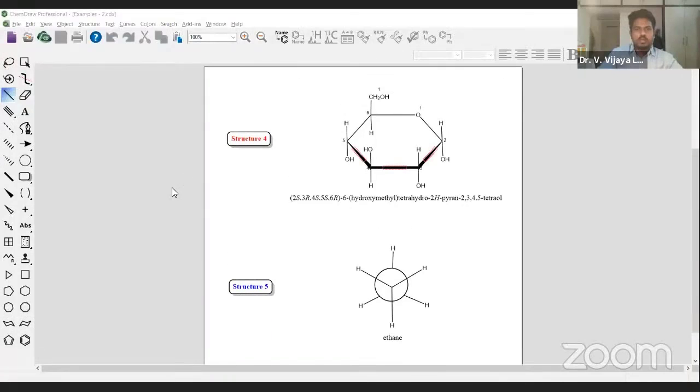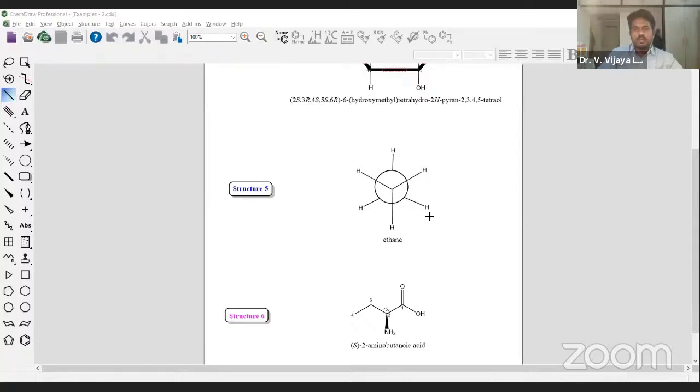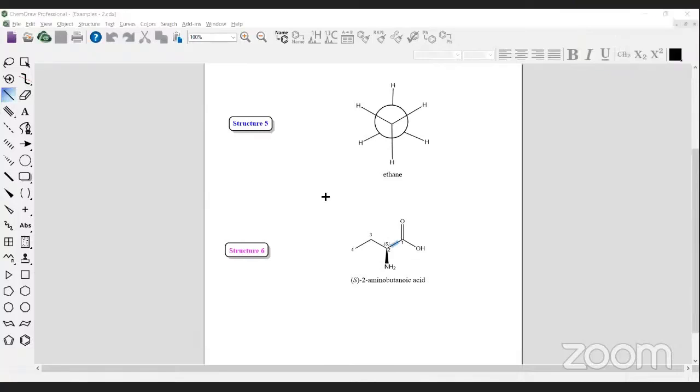Now we have enough students on the list to carry this topic forward. So let me share ChemDraw with you. I just want to finish off the remaining two examples that I could not cover yesterday, structure 5 and structure 6. Once I finish that, I'll move on to structures having varied connectivities. So I'll quickly go through structure 5 and structure 6.